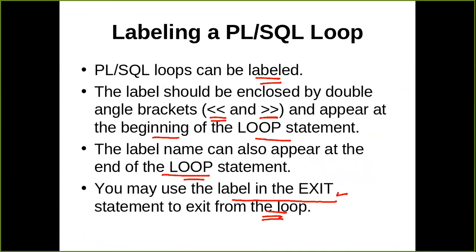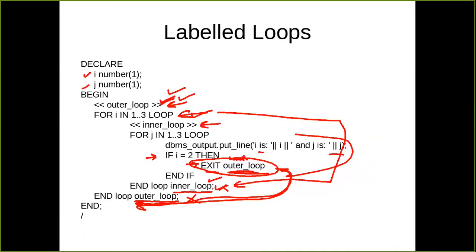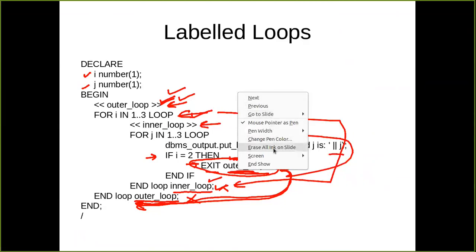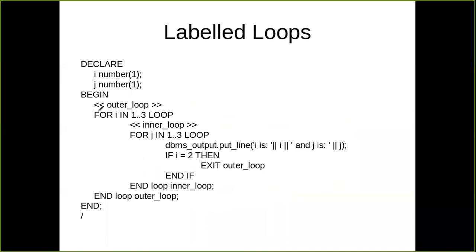Labeled loop. So you can create a label at any place in your program. Labels are identified by angular brackets: two less than symbols and two greater than symbols. So this is a label, and this is also a label. You can give any name at the location. You can write outer loop, or loop one, or loop 2 and so on. Whatever name you want, you can give that name to any location in your program.